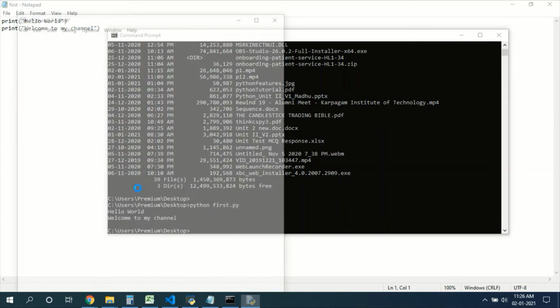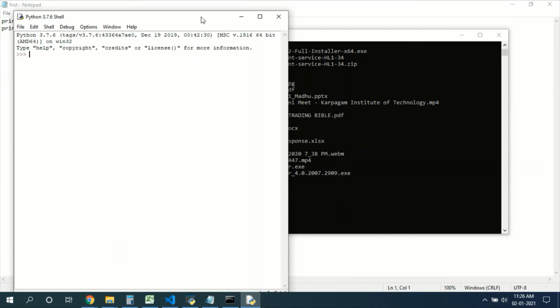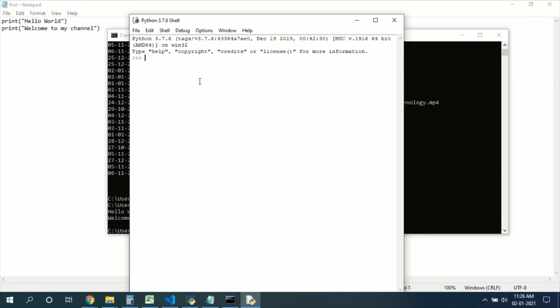It's taking time. See, again it is an interactive mode. Here also we can type print hello world. Here you can see the output, right?